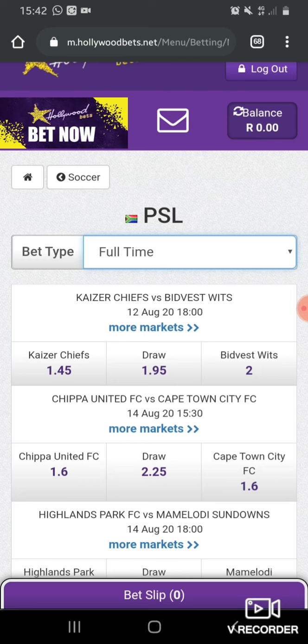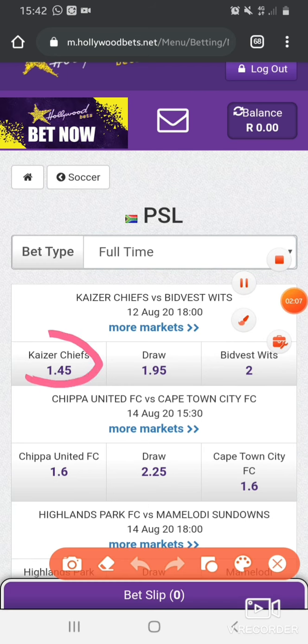Because here, when they say Kaizer Chiefs 1.45, it means if Kaizer Chiefs win, you will get 1.45 of your stake.